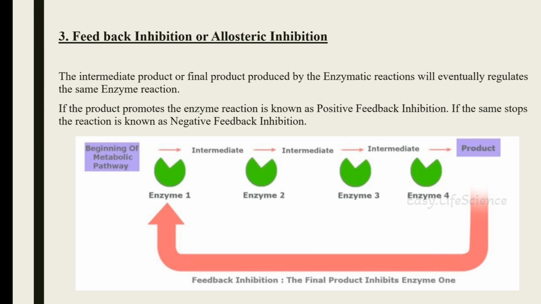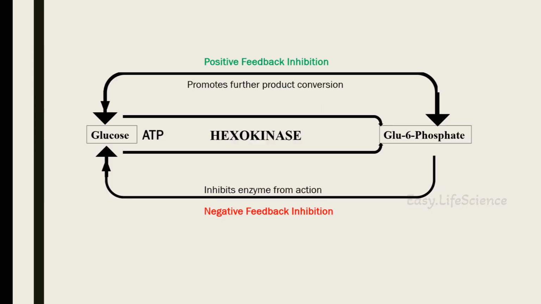Let's understand this concept with one easy example. Glucose gets converted into glucose 6-phosphate by the enzyme hexokinase in glycolysis. This glucose 6-phosphate eventually regulates the hexokinase activity as per the requirement of the body. Let's assume the body requires 100 pyruvate molecules, but glycolysis produces 90 pyruvate molecules.